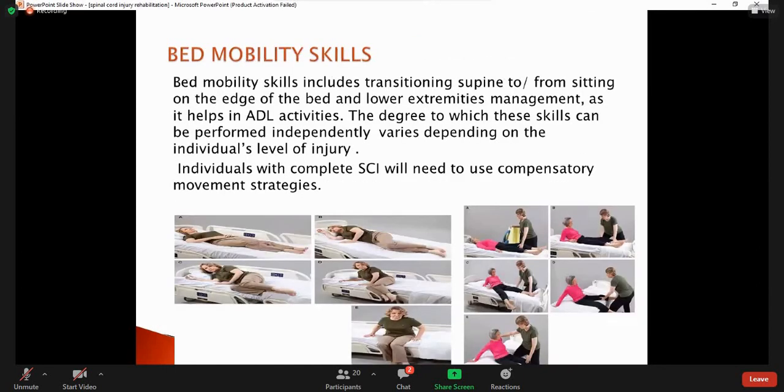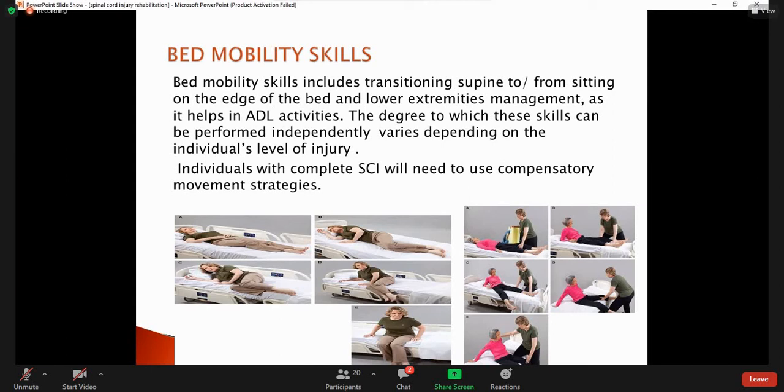Bed mobility skills. Again, the bed mobility skill is very, very important, because if we leave the patient lying on the bed, it causes contractures and deformities and muscle atrophy, and also pressure sores. So we teach the patient bed mobility, that is transitioning from supine to sideline, or from sideline to sitting position, sitting onto the edge of the bed and doing all the daily activities.